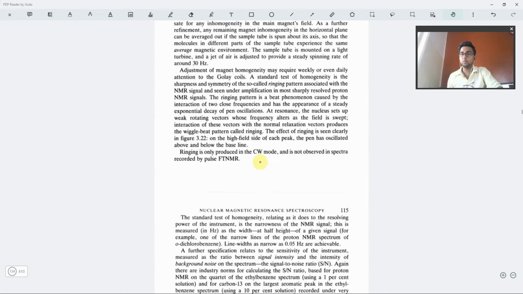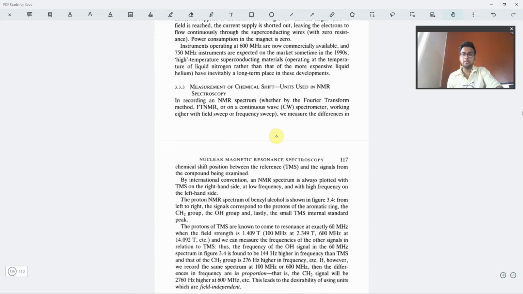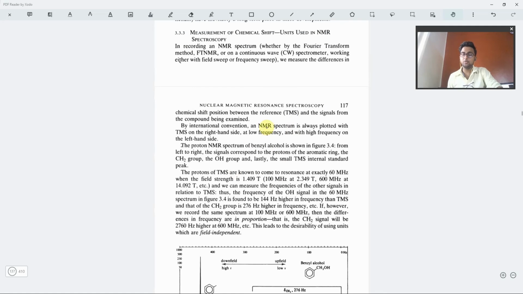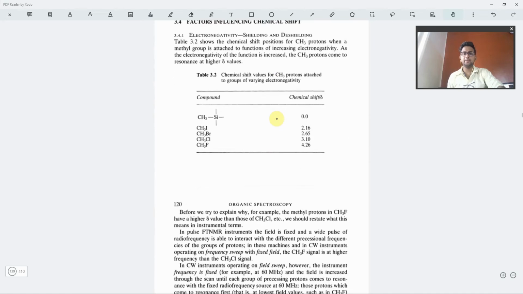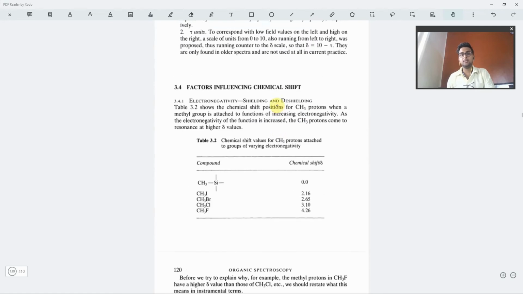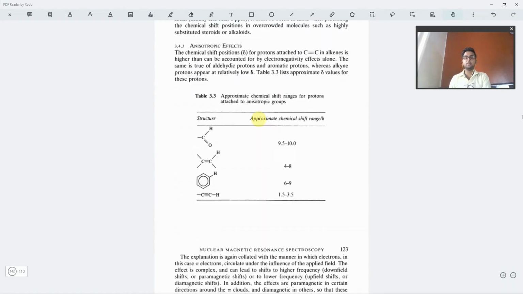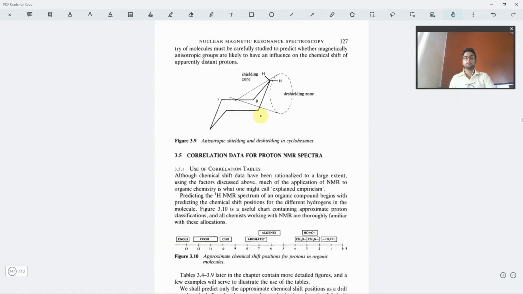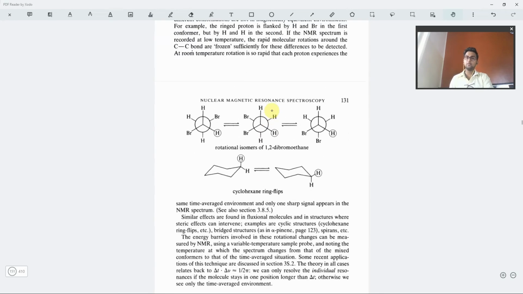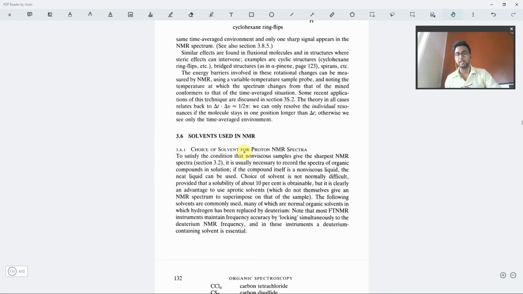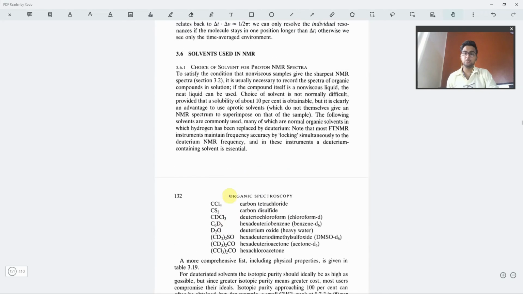Then we have how the instrument works, the spectrometer, then the values about how the delta value works in reference to the TMS. Many examples are there. And then we have the factors influencing chemical shift, electronegativity, those kinds of stuff. In that way we may find out the exact delta value for each of the hydrogens in a specific carbon compound that is given. In this case you can see that in cyclohexane the delta value for this hydrogen is asked, and they have calculated accordingly. The solvents used are these kinds of solvents.